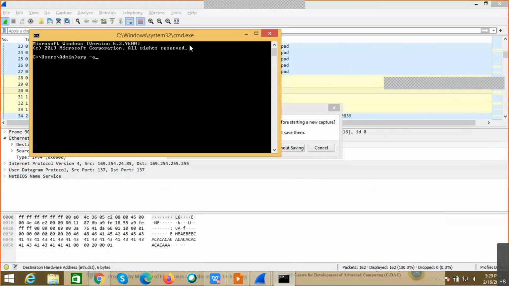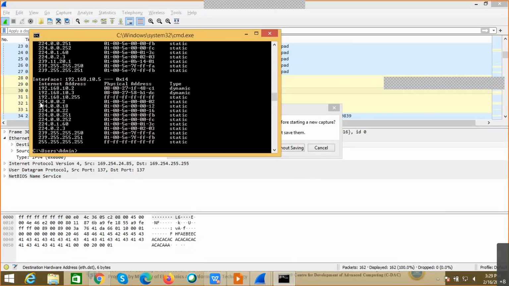Not only the switch, every operating system will also maintain its own ARP table. Okay, so whenever I type arp -a, I can see there is a lot of communication, like this particular interface 192.168.10.2. This is the IP address for which this is the MAC address which is associated. So for every IP address, the MAC address is already listed in the table.